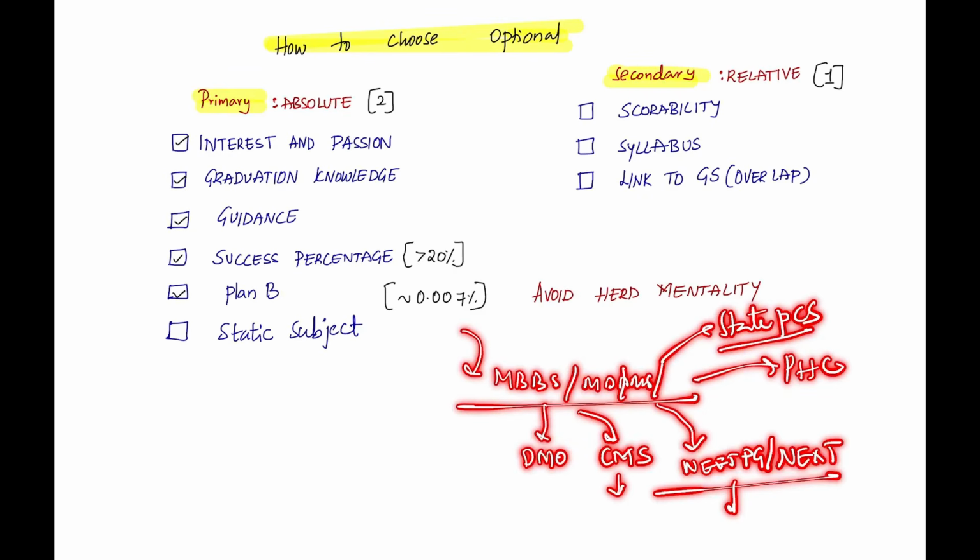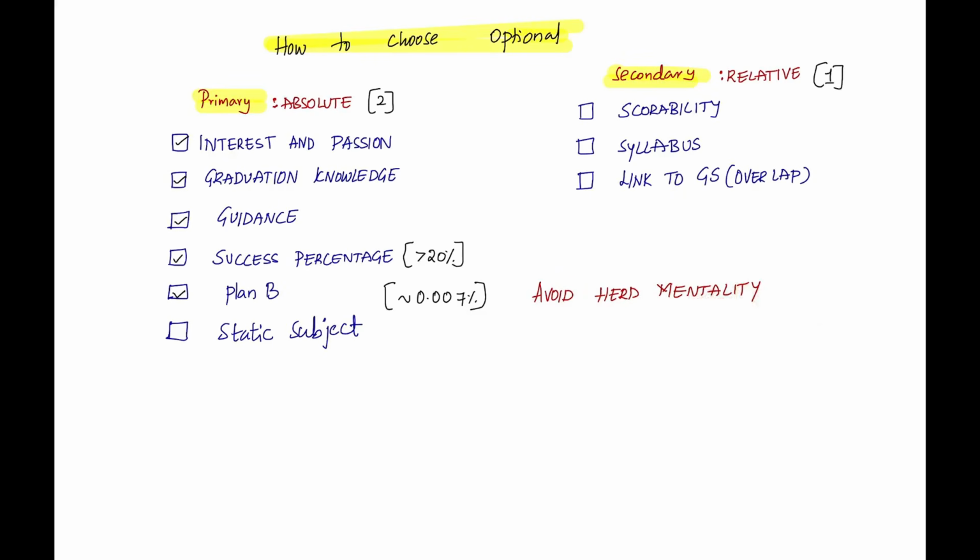So even state civil services also you can perform well. So there are a lot of options. You can get into the teaching part. Okay, so there are a lot of options which are open if you choose medical science as your optional, and this is the primary criteria and most important criteria.